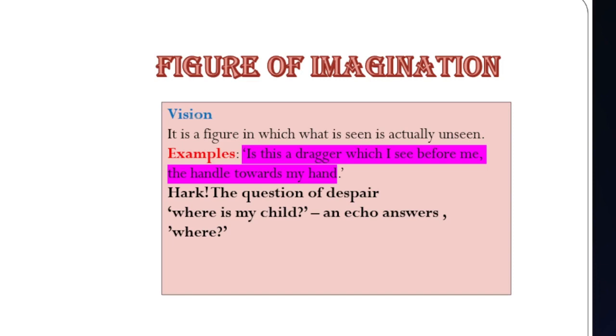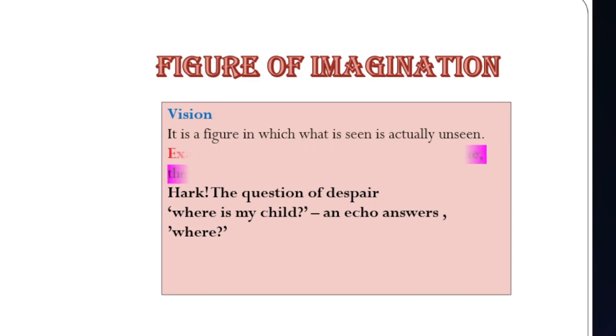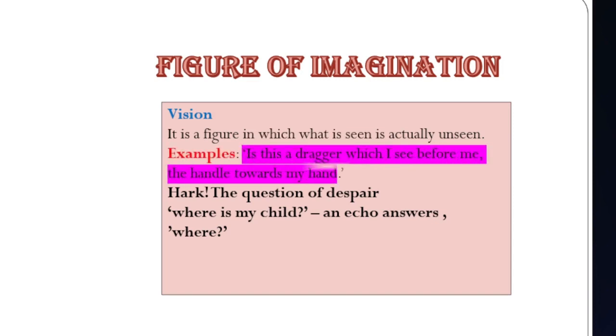It actually represents a past or future incident in front of someone, but actually it is not happening. Here in this vision, it represents a dead person who is alive. Even inanimate objects or abstract ideas are also presented in such a way that they act like humans. You see the example, no?